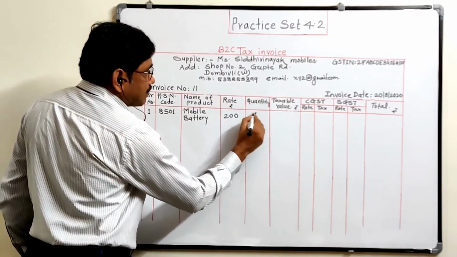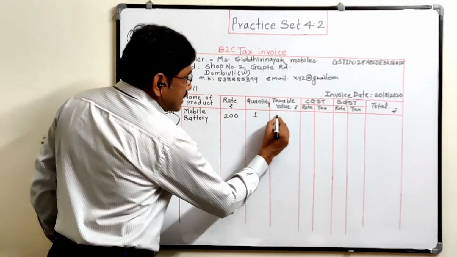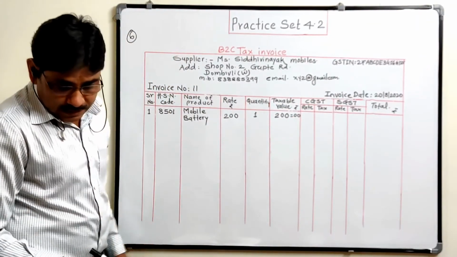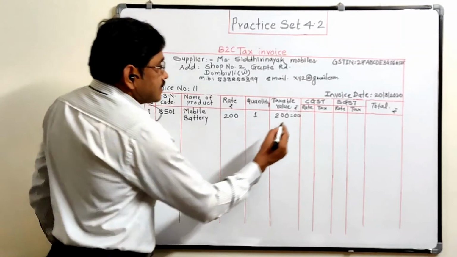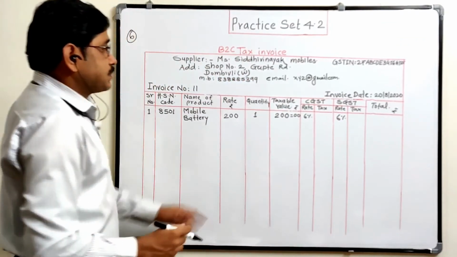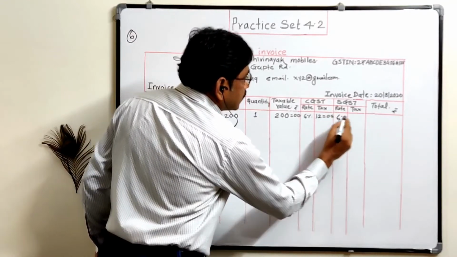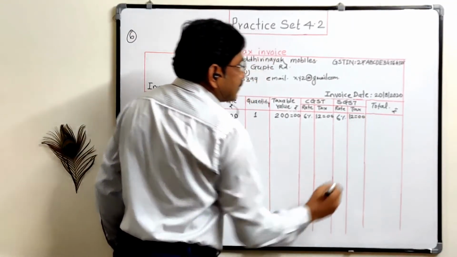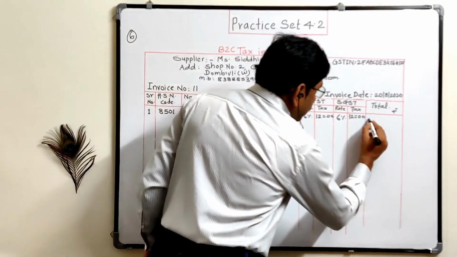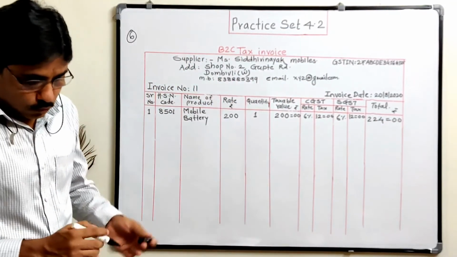Now quantity, 1 battery. If one battery is purchased, we have to pay for 1. So 200 into 1 is 200. That is the taxable amount. Now the rate of GST is 12%, which means 6% here and 6% here. So 6% of 200 we get rupees 12. Here rupees 12. So total tax is 24, and 200 plus 24, we have to pay 224. So the total amount paid is 224.